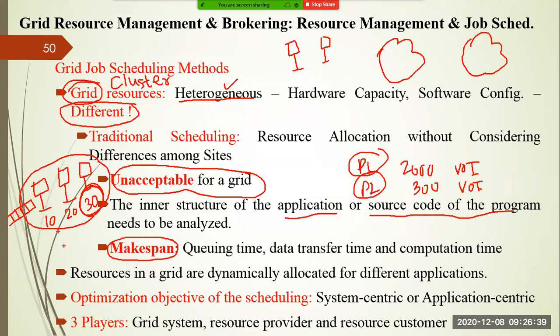The data transfer time between the broker, okay, the broker is a centralized unit, to a particular computer system. That is our data transfer time. That also you have to analyze. The third part is how much time is required to compute a particular thing. So three things. One is queuing time in the particular computer system. Second is the communication time between the broker and that computer system. Third is how much time it takes to compute a particular thing. These three things you have to calculate in order to determine the makespan of a system.